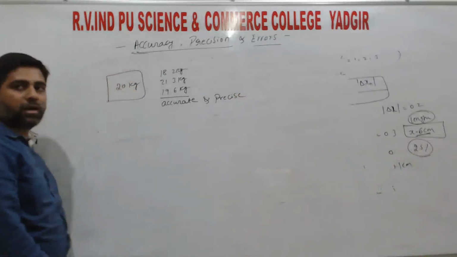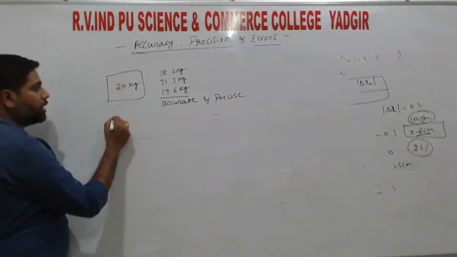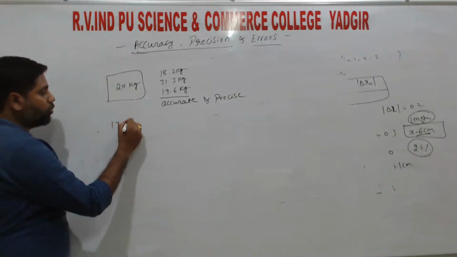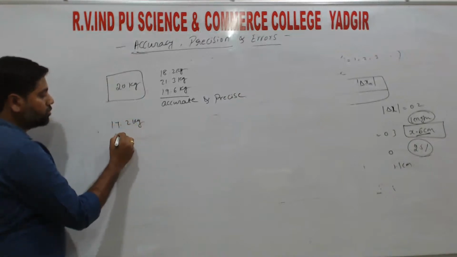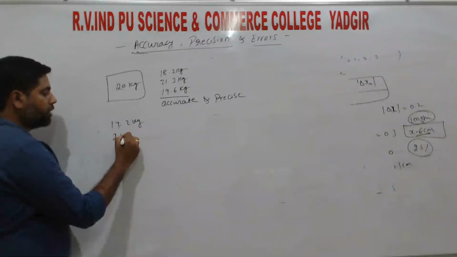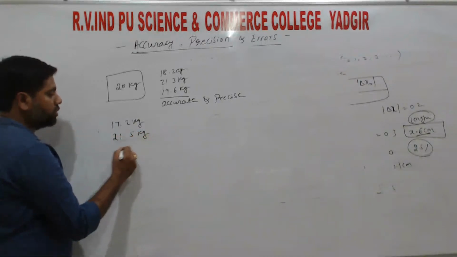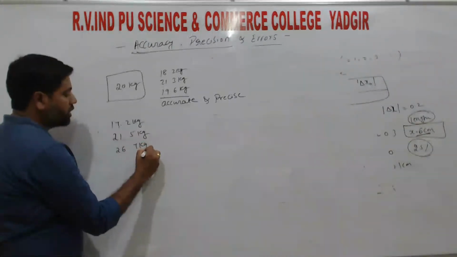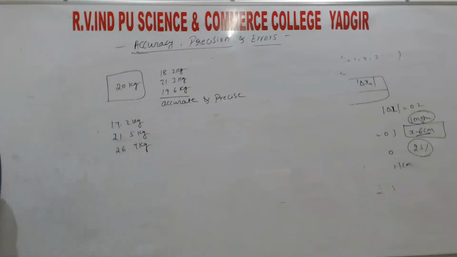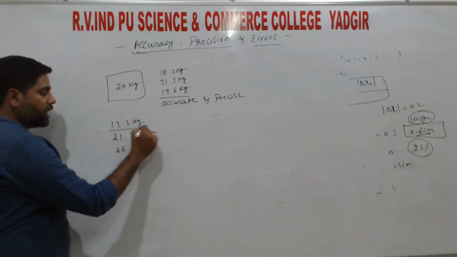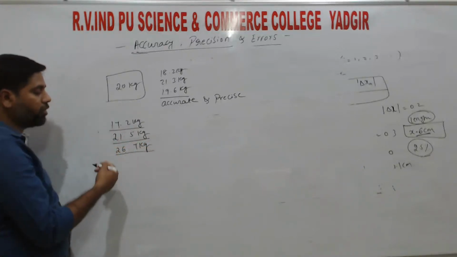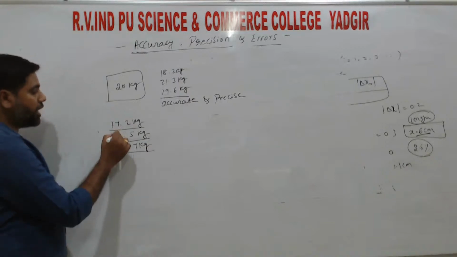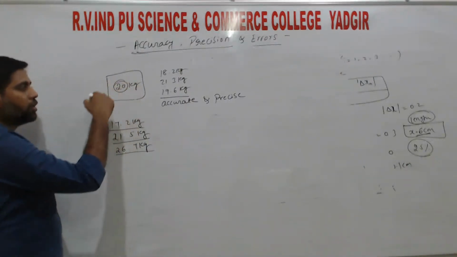So for the same object, if I measure and get the readings 17.2 kg, 21.5 kg, and 26.7 kg, right? So this second time we are getting values like 17, 21 and 26. So these values are far away from 20 kg.